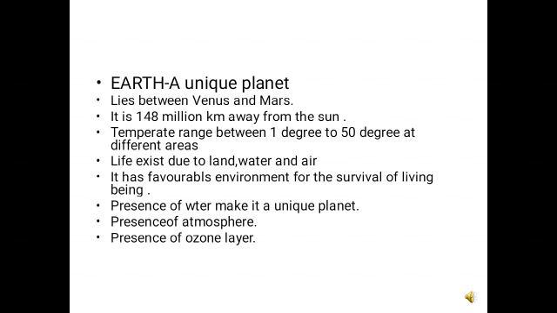During the winter season, the temperature drops to minus degree centigrade, especially at the poles, at the Arctic circles, etc. And during the summer season, the temperature may rise even up to 50 degrees centigrade in some parts like the African regions. So we can say that the temperature ranges from minus 10 degrees centigrade up to 50 degrees centigrade. That depends on various parts of the country.